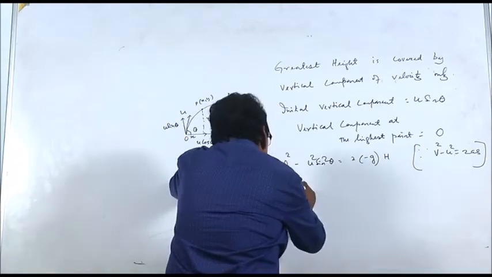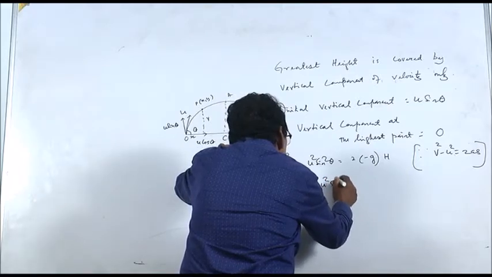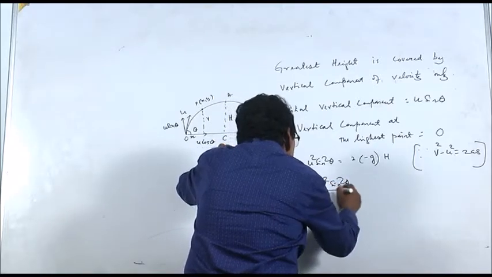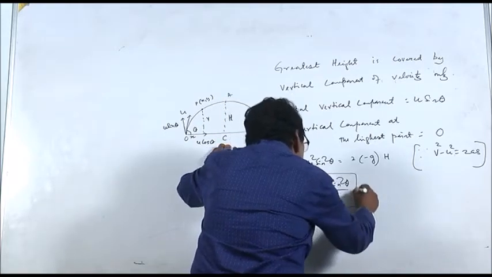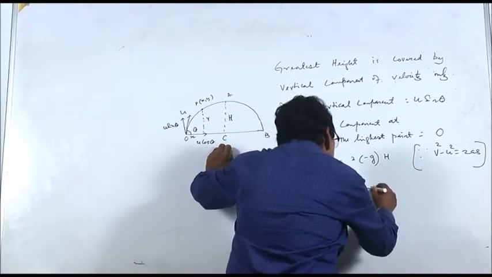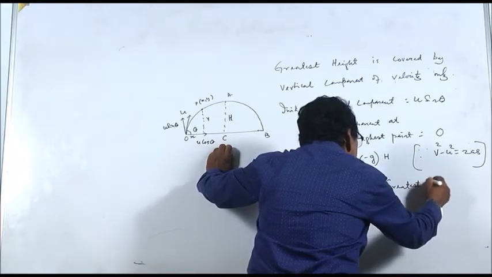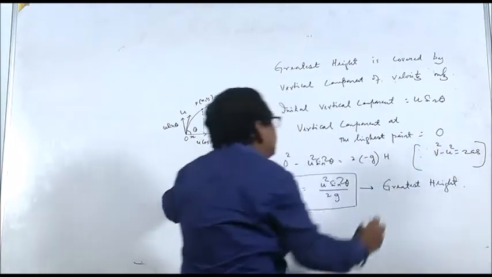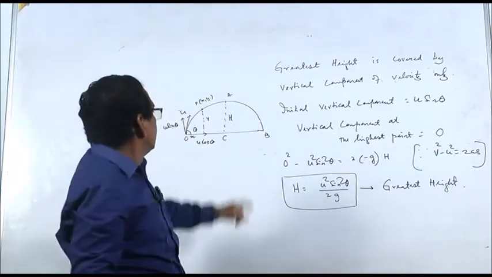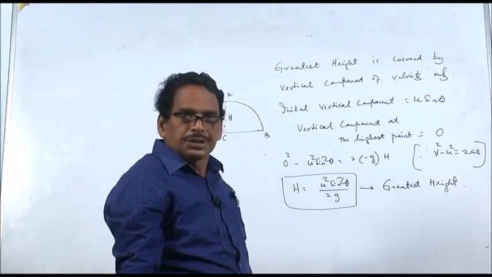So what is h now? h is equal to u square sin square theta by 2g. This is the expression for greatest height. Remember the formula: greatest height H is u square sin square theta by 2g.